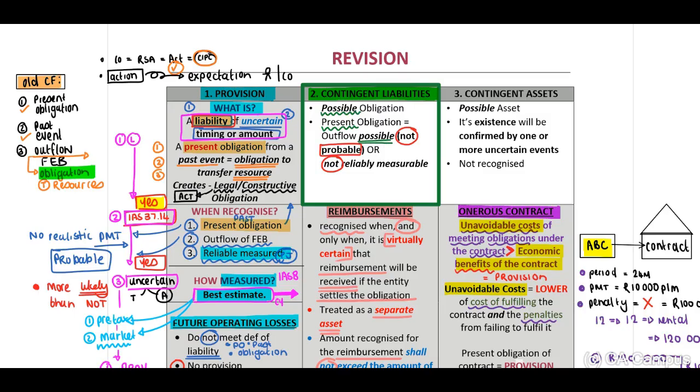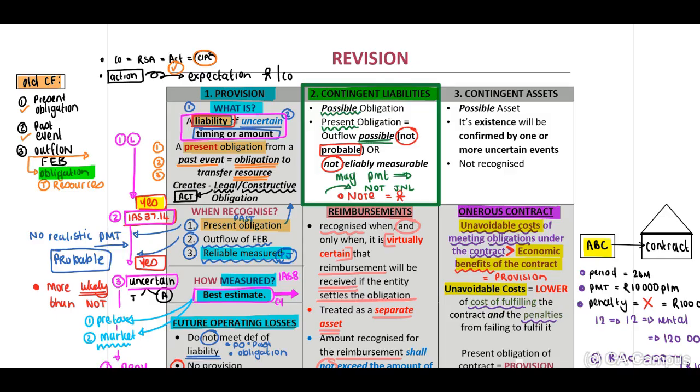Therefore, in terms of our provisions, if it is more likely than not, more likely that a payment will occur. A contingent liability, there may be a payment, an outflow in terms of resources. But at this point of time, this is still dependent on future events. Therefore, you will not recognize a journal, but you need to include a note to indicate to your readers of the financial statements that there might be a possibility, a possible obligation to pay.